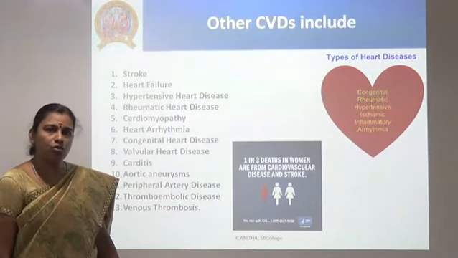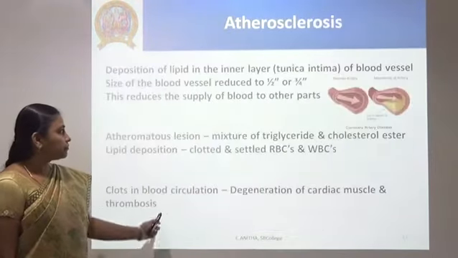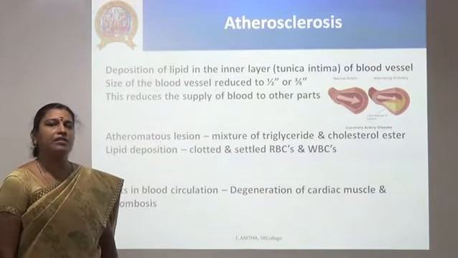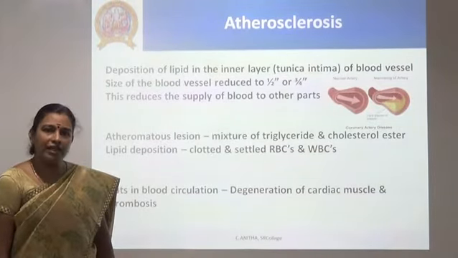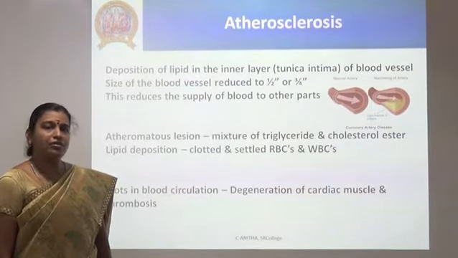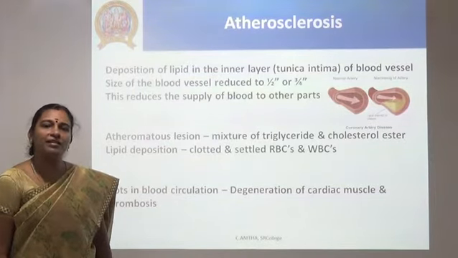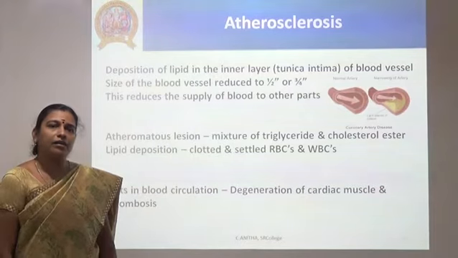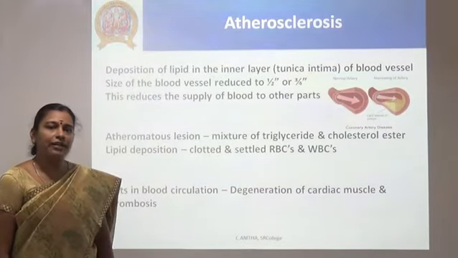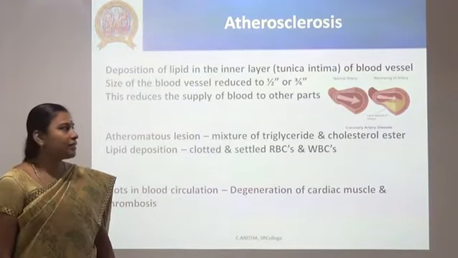Now, how does this stroke evolve? Deposition of lipid in the inner layer of the blood vessels, namely the tunica intima, will lead to atherosclerosis, otherwise called atheromatous lesion. Now, what happens? For example, if a person's artery diameter is say 1 inch, due to these fat deposits it tends to reduce to half an inch or 3/4 of an inch.